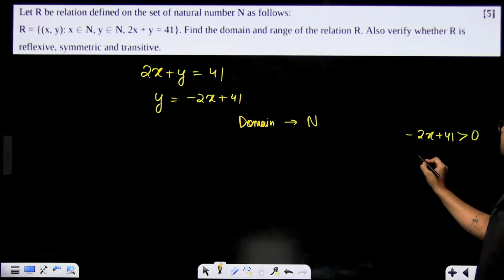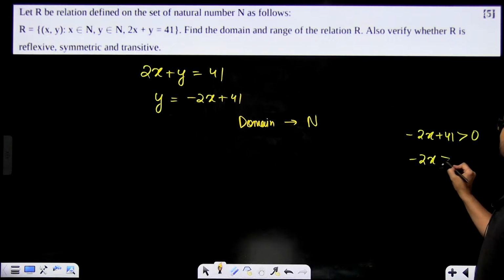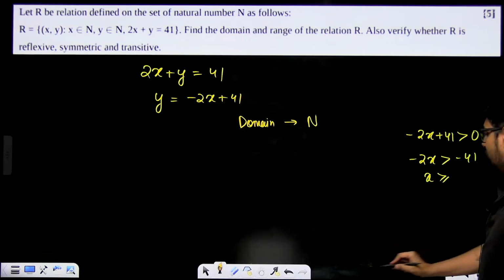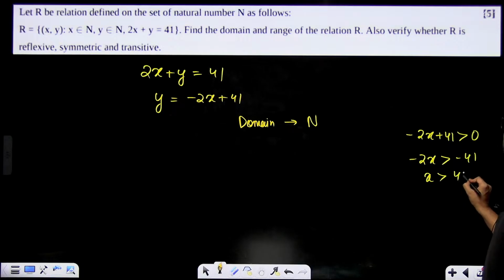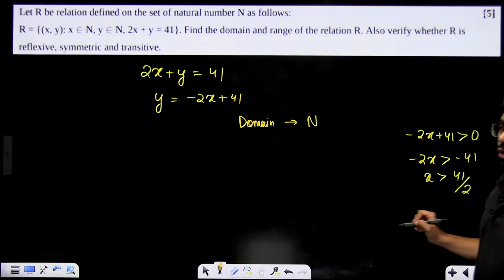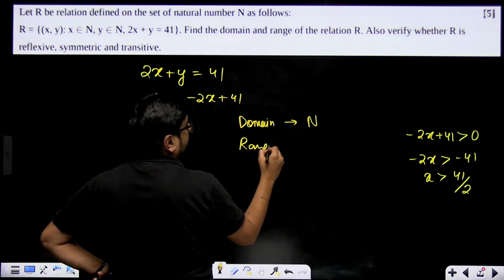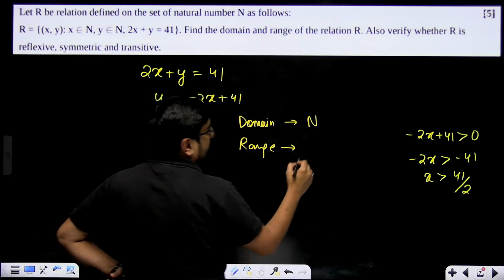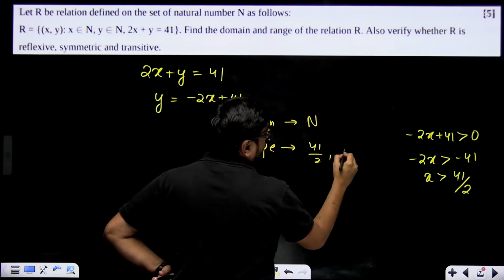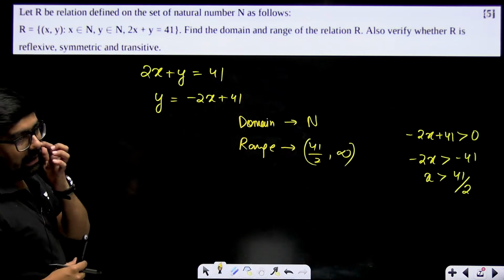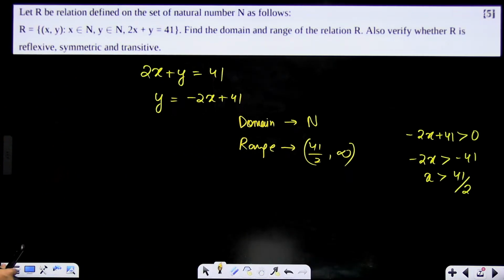So what is this giving us? Minus 2x greater than minus 41. So x should be less than 41 by 2. So y means range. So your range of this relation becomes what? 41 by 2 to infinity. Simple, right? All the values it can take.